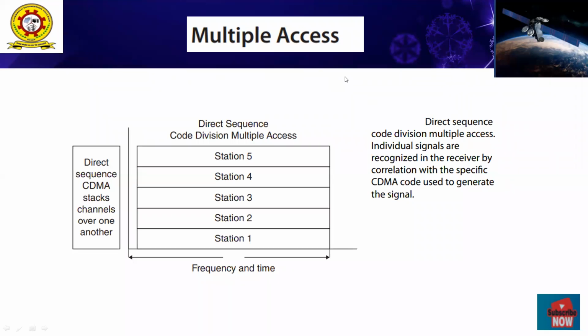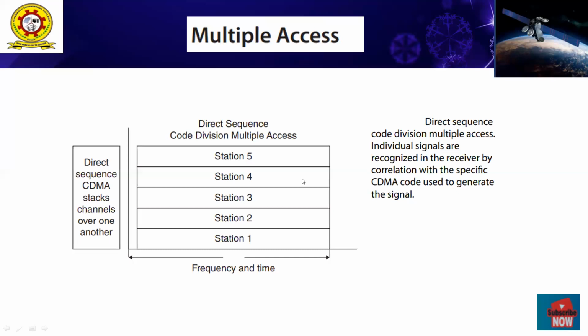Suppose we have a total bandwidth of some X megahertz. That X megahertz is divided among all available stations. For example, we have 10 receiver stations, so the 10 receiver stations share this frequency as signal number 1, signal number 2, signal number 3, etc. Clear? That is the basic principle.